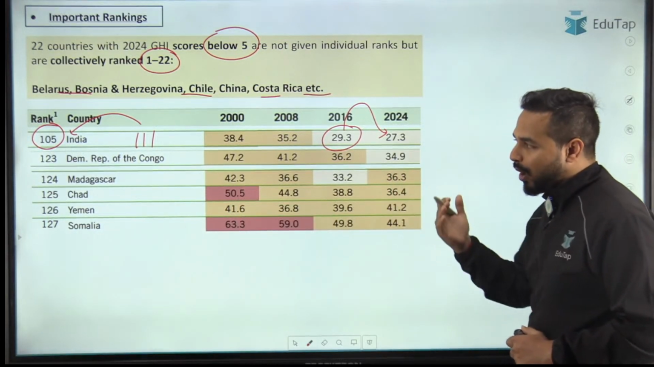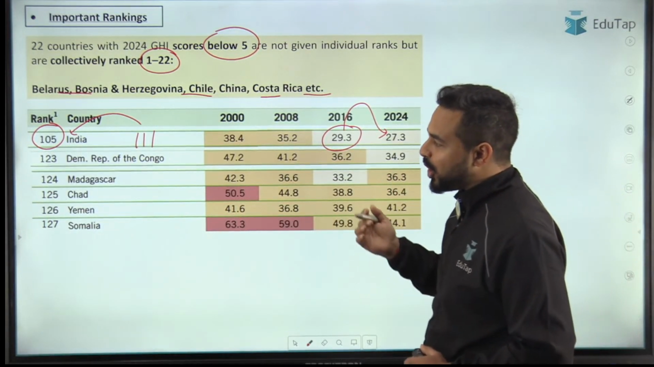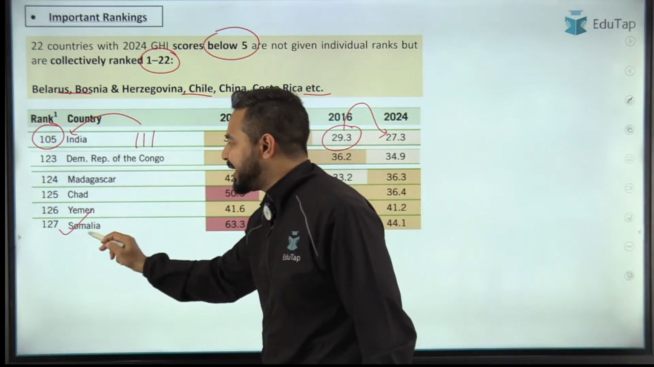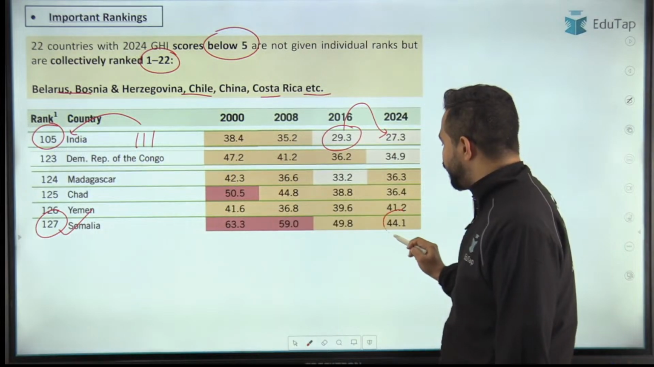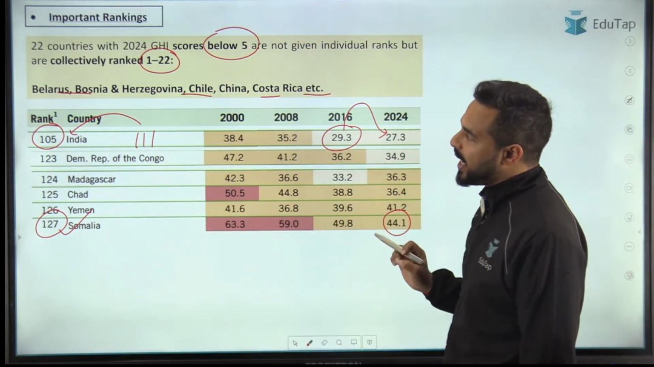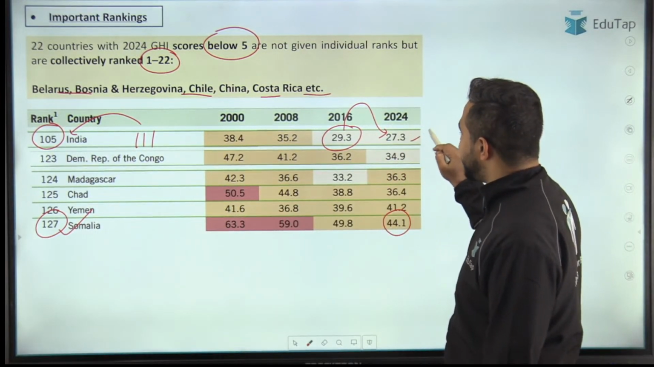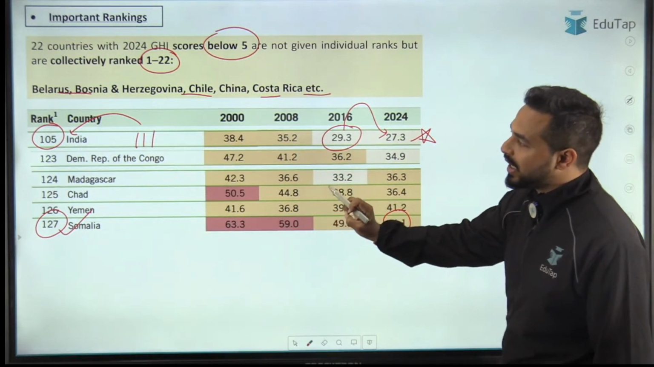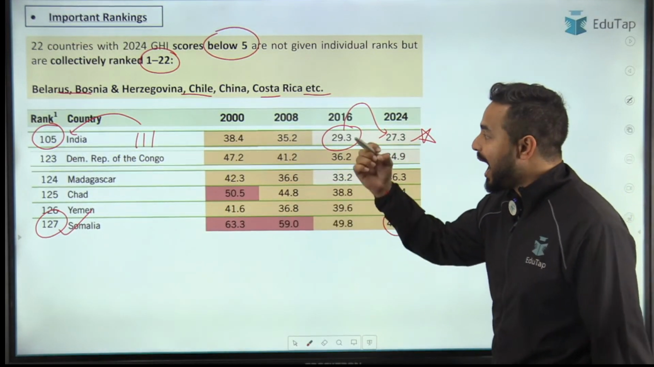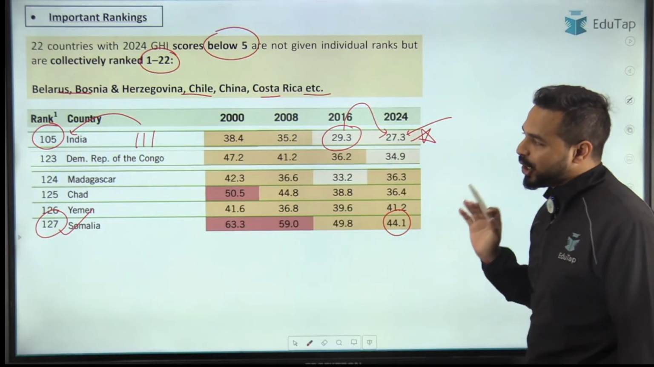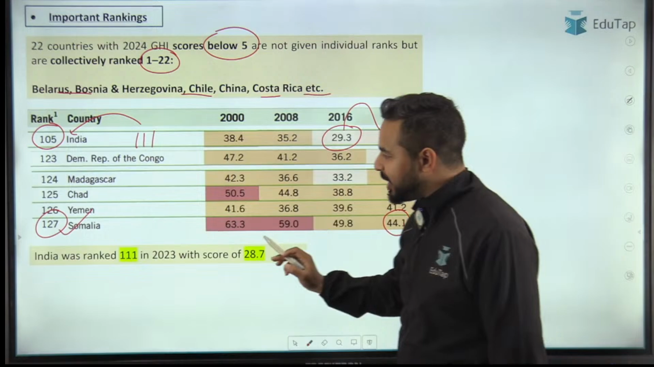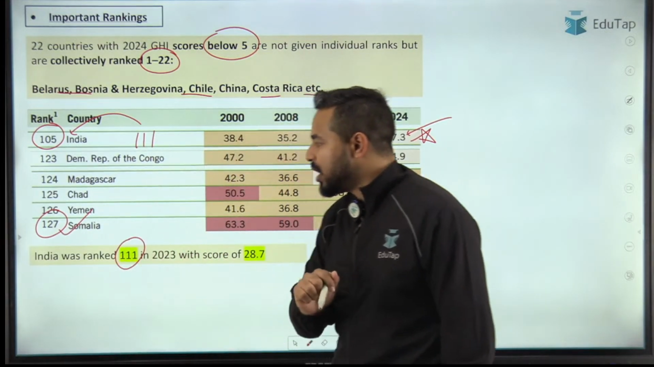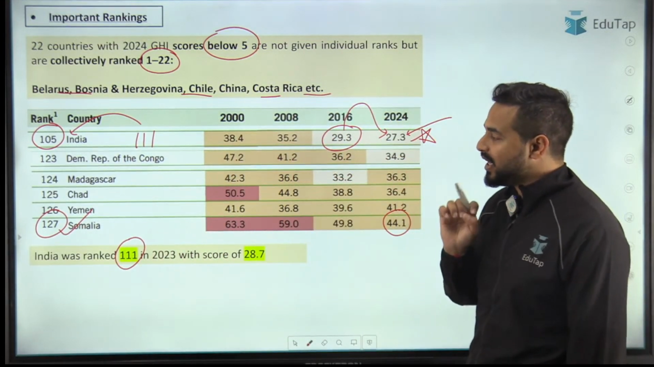Now when we talk about the bottom, worst performing countries, it was Somalia which was the worst performing country at the 127th position, and the score of Somalia was 44.1. But यहाँ पर सबसे important क्या है हमें? The most important thing is India's position. India's rank last year is important, and India's score is very important to be covered from the exam point of view. Now guys, I have already told you about this part. 111 was the rank of India in the previous edition of the index.